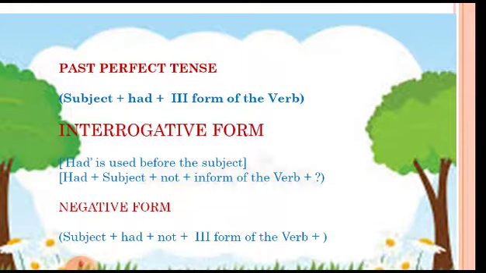So, please remove the not when you write the notes. So, had plus subject plus the verb, and that is the third form of the verb.